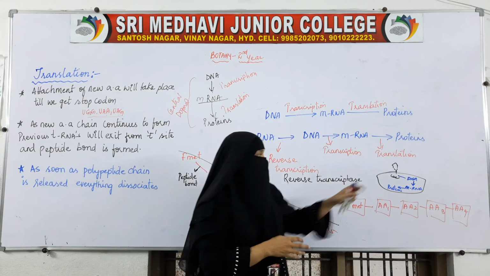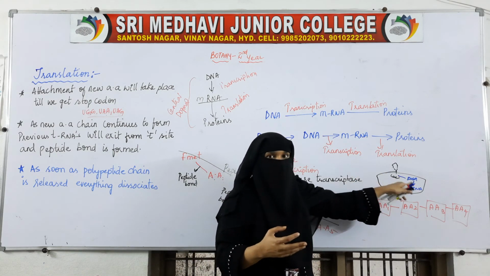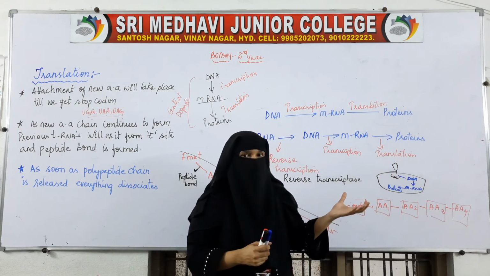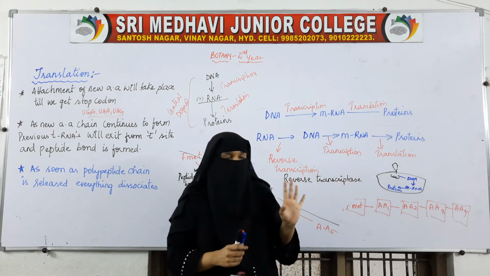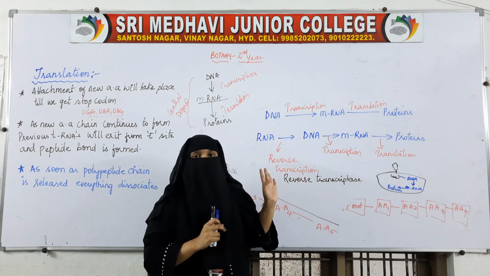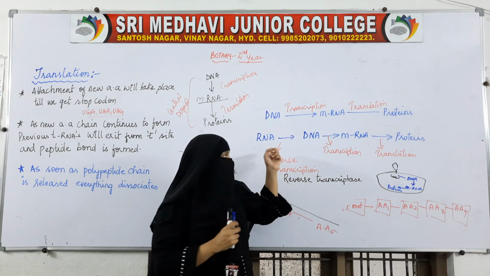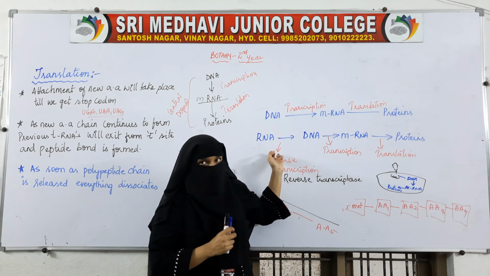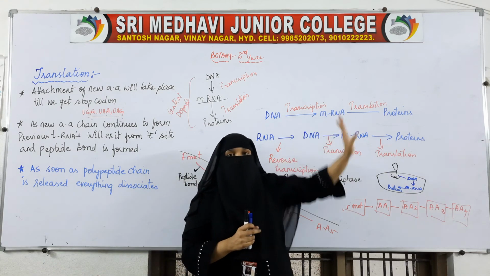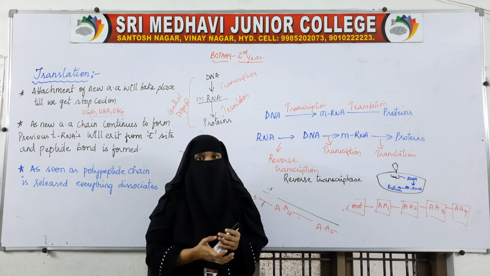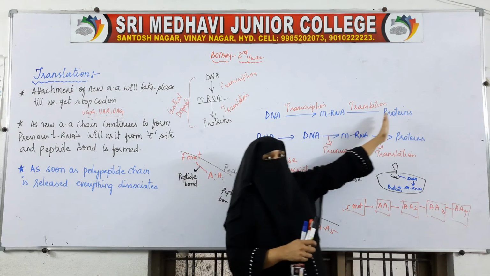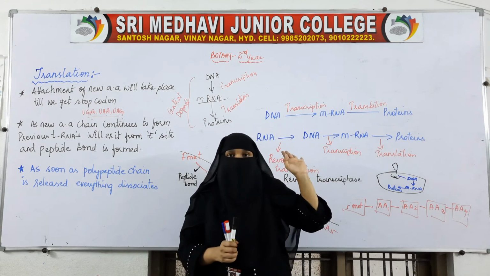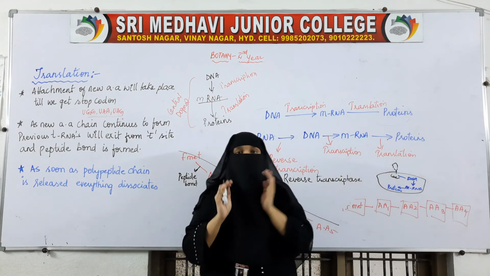So like this, many copies of this DNA and RNA will be replicated, and proteins will be formed. We have seen this process, transformation and all. Basically, this is how reverse transcription will take place. This type of process takes place in the organisms where RNA is the genetic material, and those two steps take place in the organisms where DNA is the genetic material. All this process is done for the synthesis of proteins.